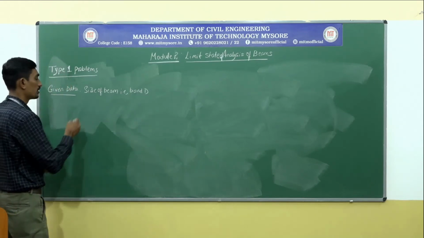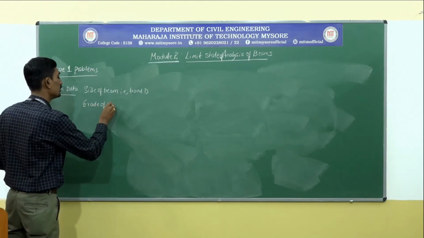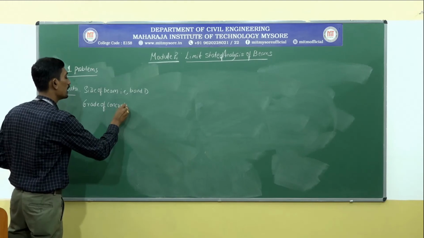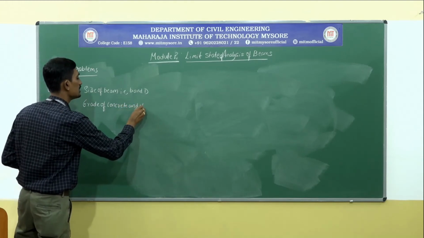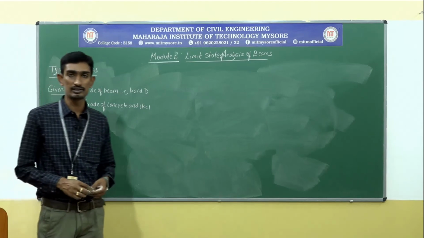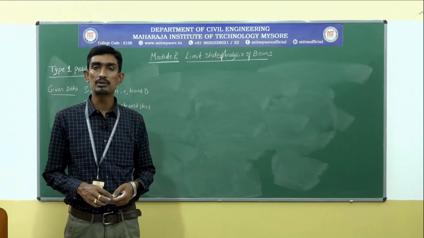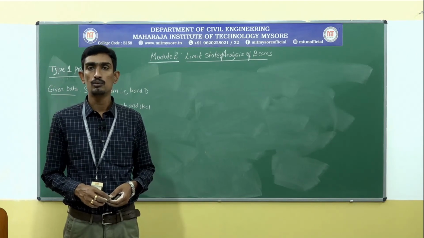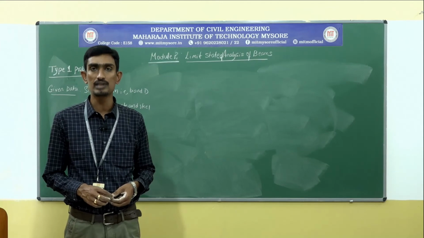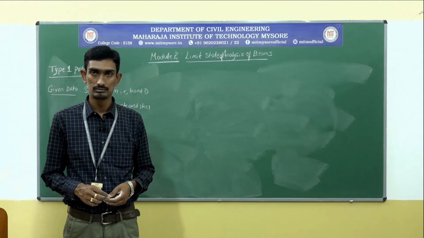Next, they are going to give the grade of concrete and steel. This is very, very important preliminary data we require while doing analysis. You have already read that the minimum grade of concrete to be used in reinforced concrete structural elements is M20, not lesser than that.